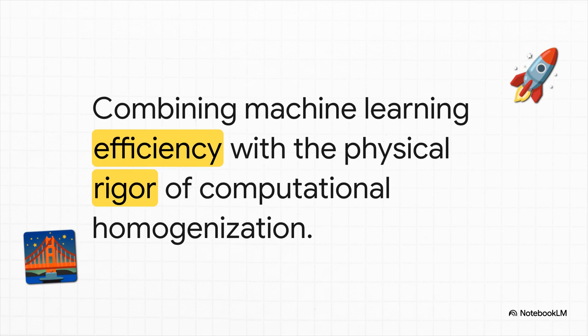For years, engineers have had to choose between the physical rigor of computational homogenization, which is way too slow, and the efficiency of machine learning, which historically couldn't be fully trusted with complex, path-dependent physics. The hierarchical PRNN provides a pathway that is both computationally efficient and inherently interpretable. It gives engineers a multiscale modeling tool that they can actually trust under diverse loading conditions.